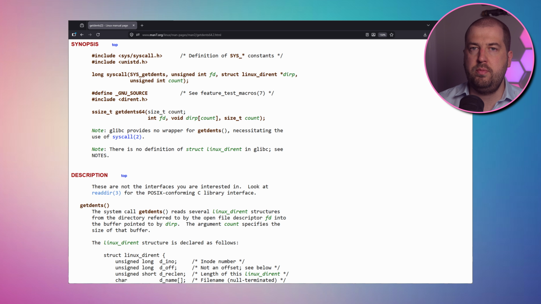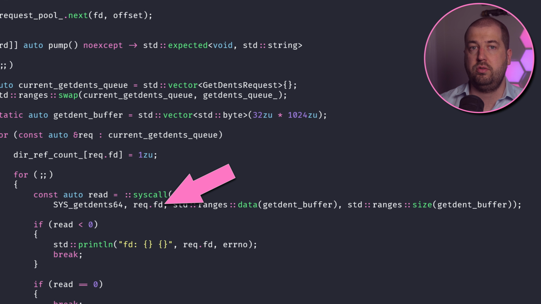The fastest way to enumerate a directory is probably with the raw getdents64 syscall. The man page for this specifies there is no libc wrapper and that this is not the interface I am interested in. Instead, it directs you to the higher level readdir call, but I think we can handle a raw syscall. For this call, you give it a file handle to an open directory and a buffer. It then squirts data about each entry into that buffer.